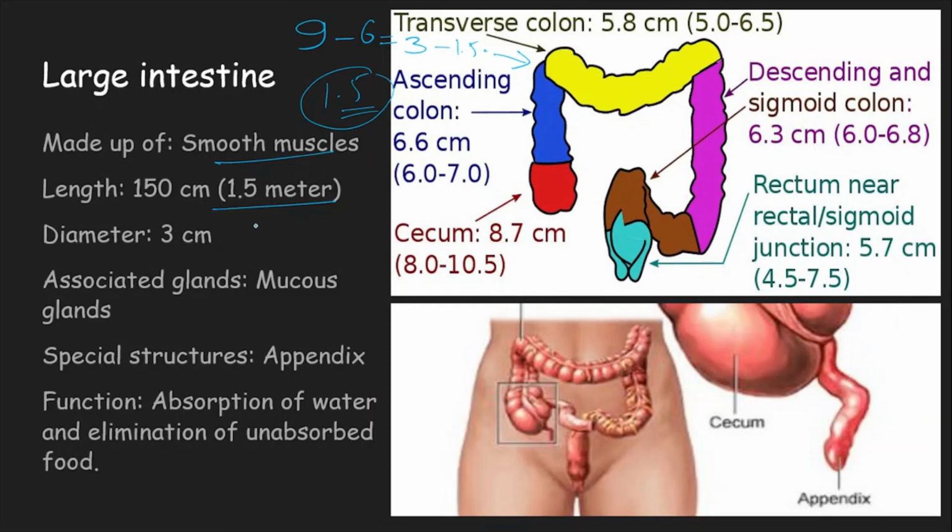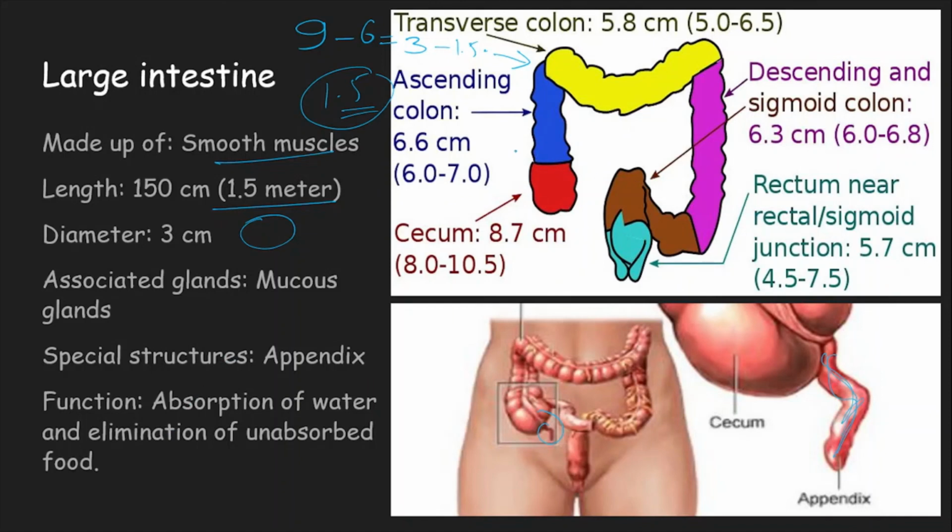The diameter of the large intestine is more, that is 3 centimeters. Associated glands are mucus glands again. Special structures: I mentioned the appendix to you in previous slides. I told you it is not a very useful structure in the human body. Here it is just a vestigial organ and does not play any major role, but sometimes can be a pain because it might undergo infection called appendicitis. The function is absorption of water and elimination of unabsorbed or undigested food from the body.